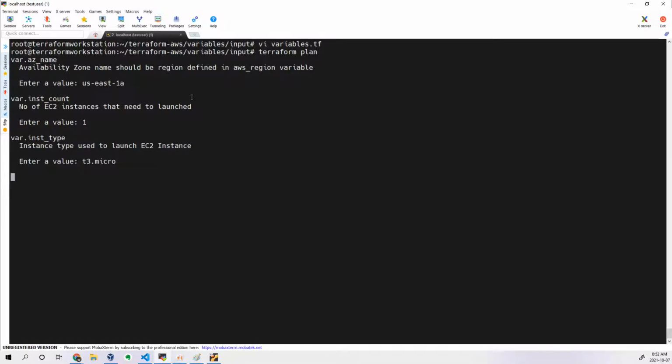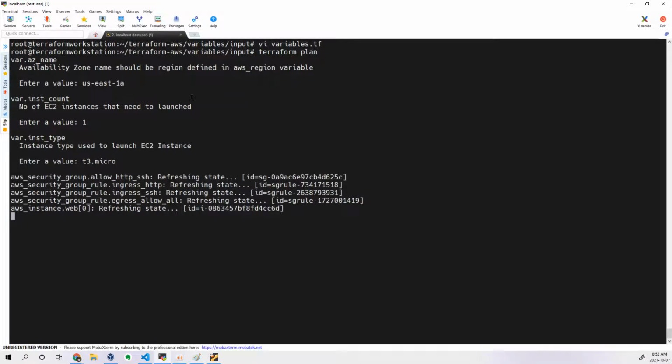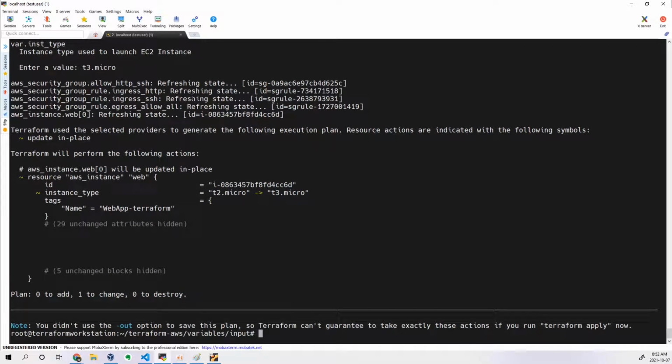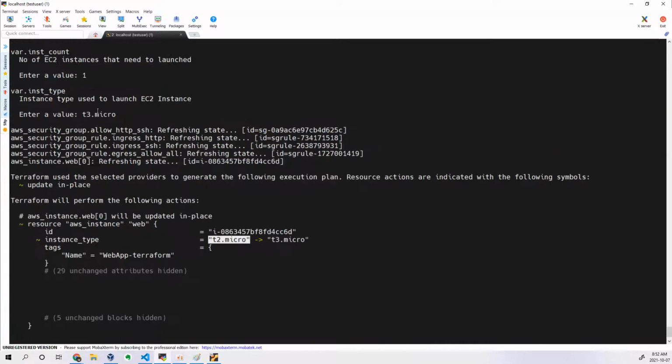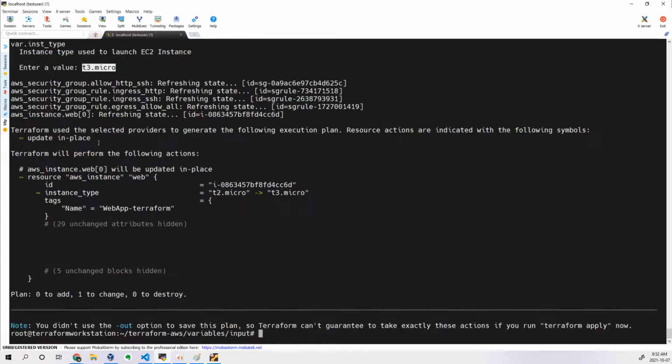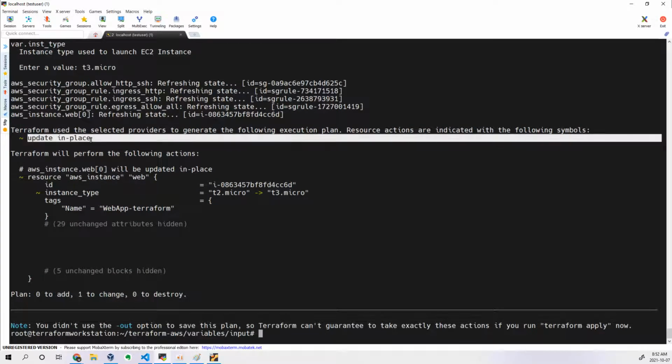Done. With these inputs I passed, it will replace the values and see whether my expectation and what is running on the provider target is the same or not. If it is the same, it will say no changes needed. If it is not the same, it will tell you. You can see here I have modified to t3.micro; earlier it was running t2.micro, so it is telling you update in place.